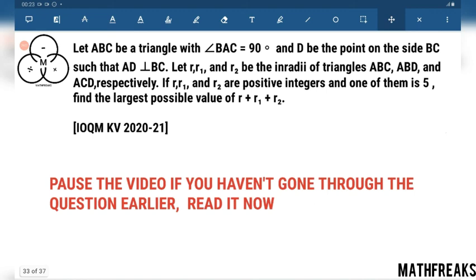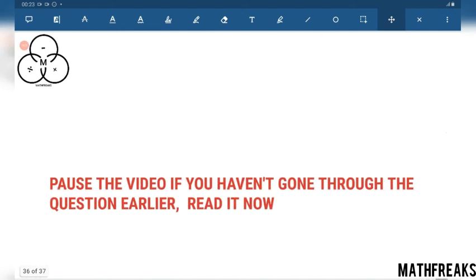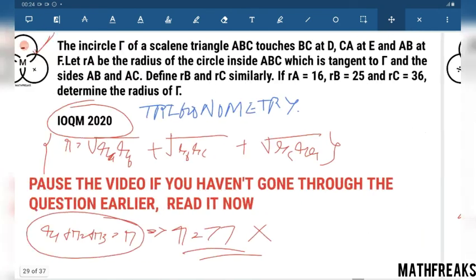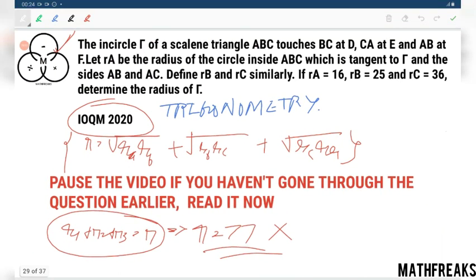I guess this is the last question. Yes, so this is our last question. We are quite happy to be at the end of all the questions. This is an easier question. The previous question was the most difficult one because we have not used this formula.